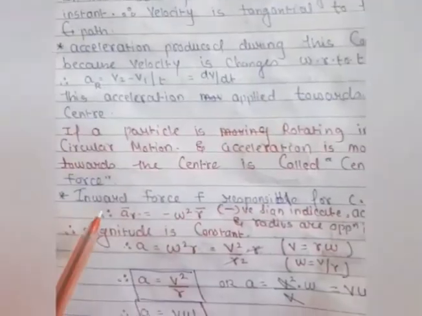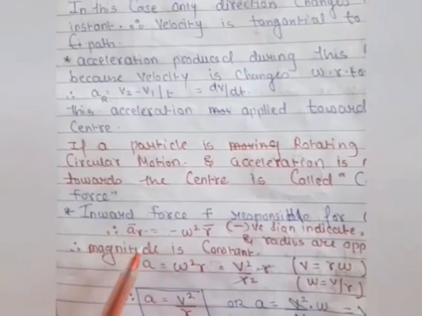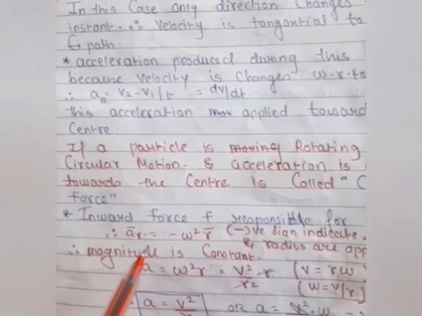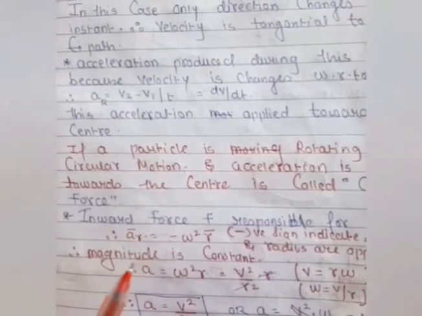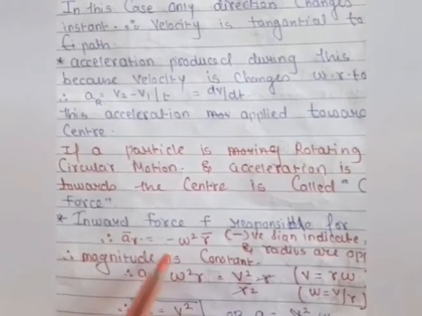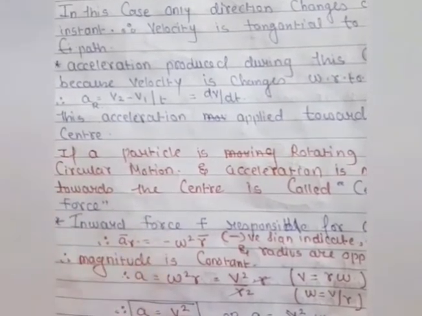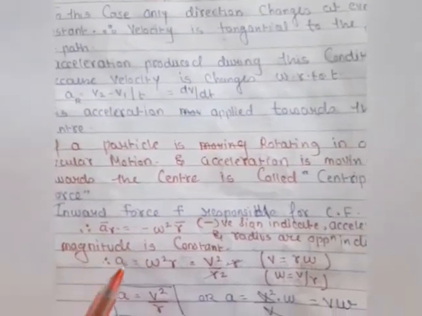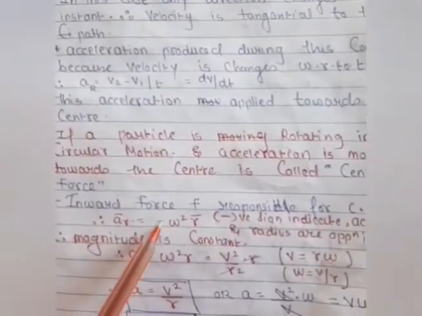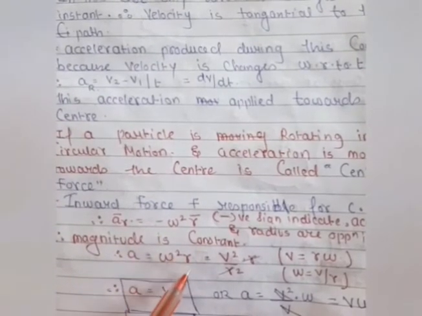Clear? The magnitude is constant. It means the value of the velocity is constant at every position. Only the direction changes, because the speed is constant here. So here we have A is equal to omega into R. Students, here I am using the negative sign just to make clear that A and omega both have the opposite direction here. But the things are very clear. When we are writing the derivation, the negative sign is not important. So here A is equal to omega into R.